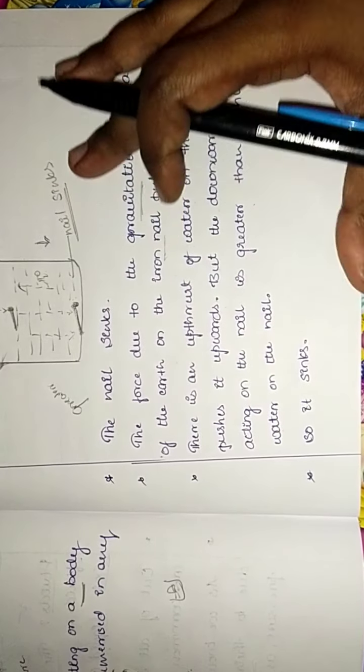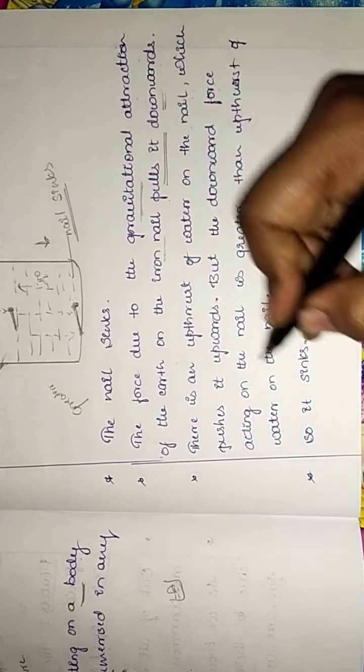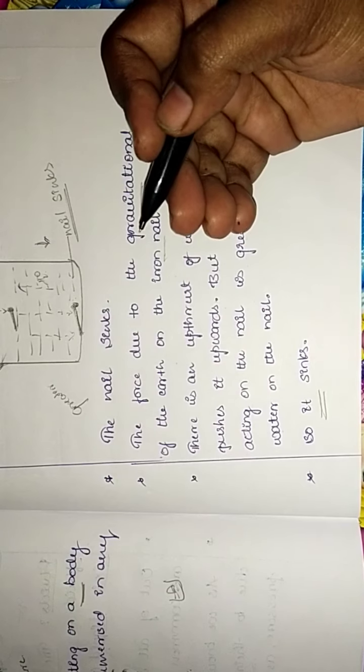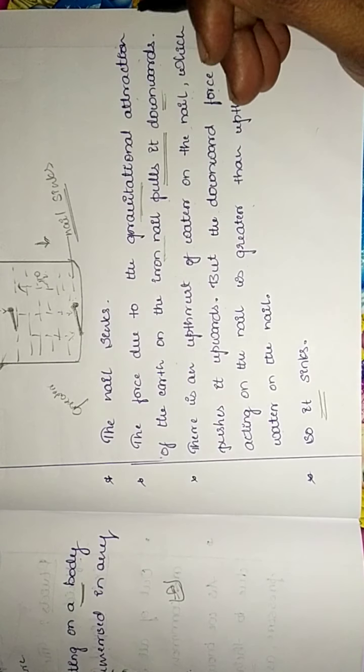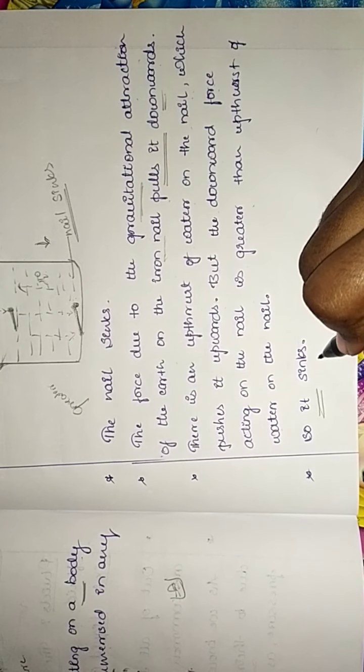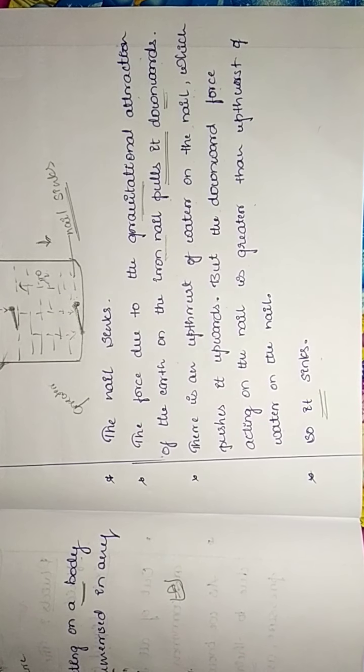So this is a very simple activity. What happens? Again it sinks. It will go downwards itself. Does the iron nail go up? No, right? It sinks due to gravitational force. So that is what we have written here. So it sinks. Okay.